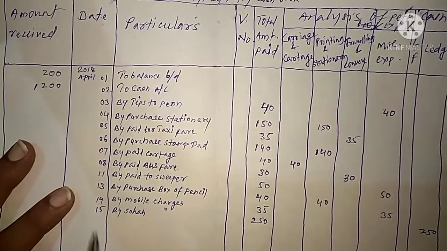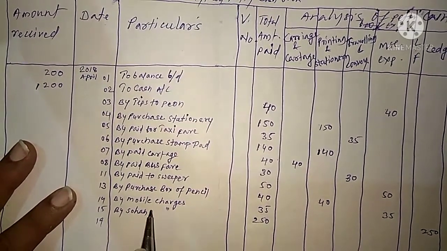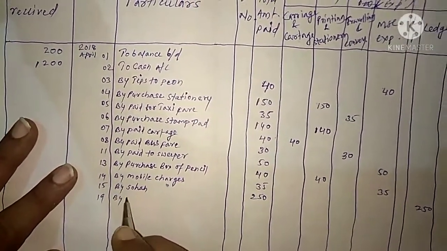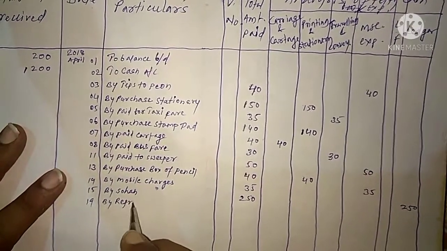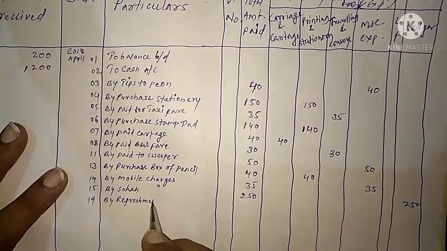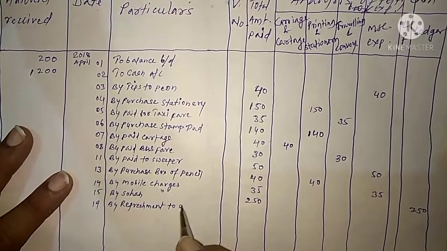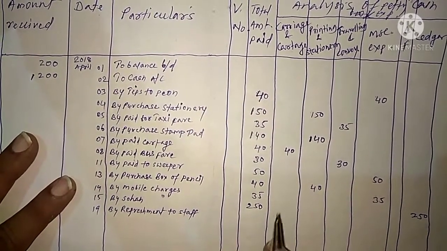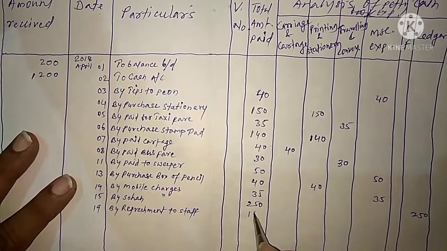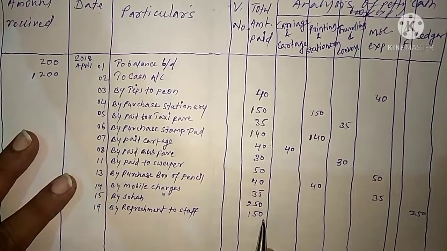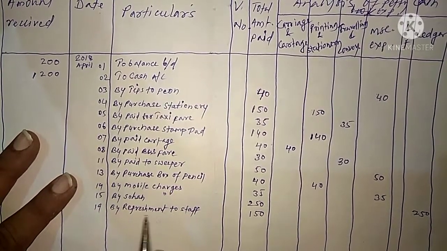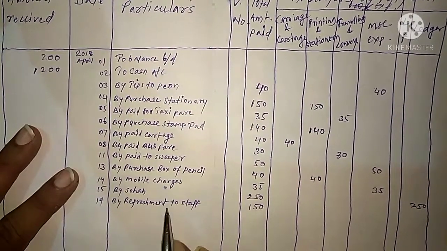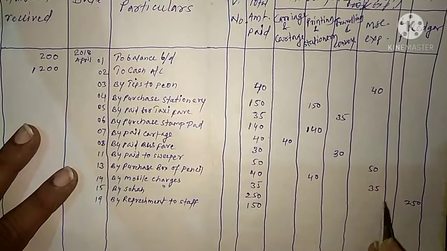And now transaction on 19th, paid refreshment to staff. In total amount paid column it will come 150, and this expenses normally refreshment. Gave staff refreshments, this we count in sundry expenses. So we will make the effect of 150 to the miscellaneous expenses.